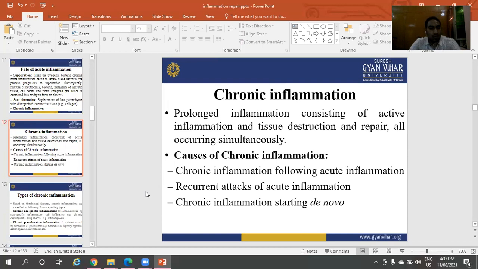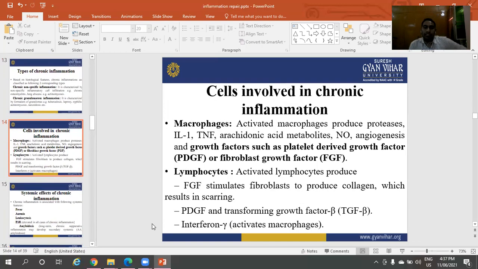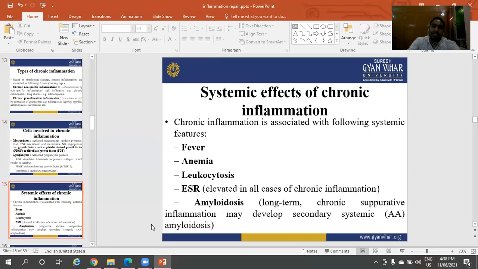Causes of chronic inflammation: chronic inflammation following acute inflammation, recurrent attacks of acute inflammation, and chronic inflammation starting de novo. Types of chronic inflammation: the first one is chronic non-specific inflammation, the second one is chronic granulomatous inflammation. Cells involved in chronic inflammation are macrophages and lymphocytes.